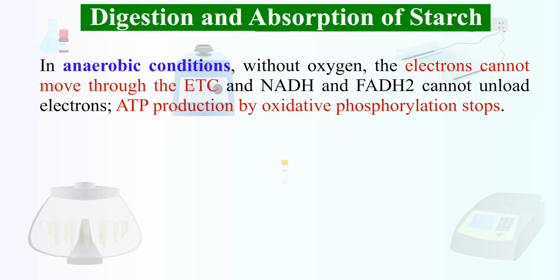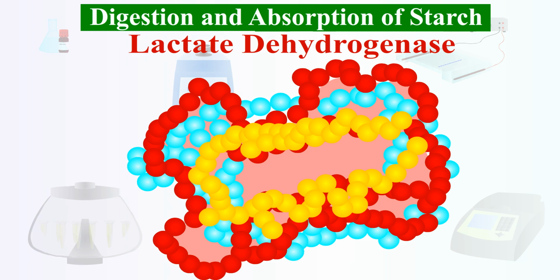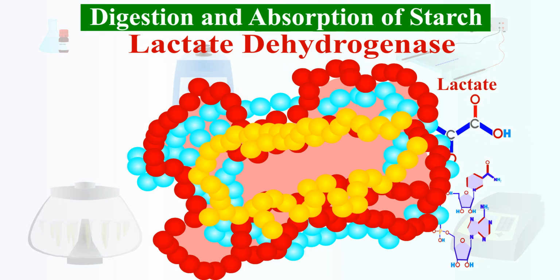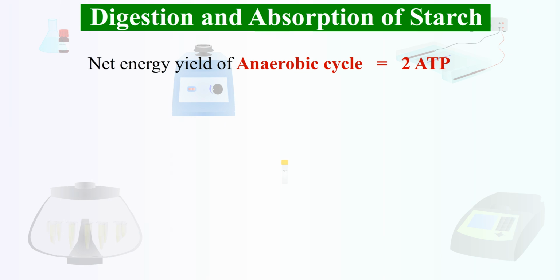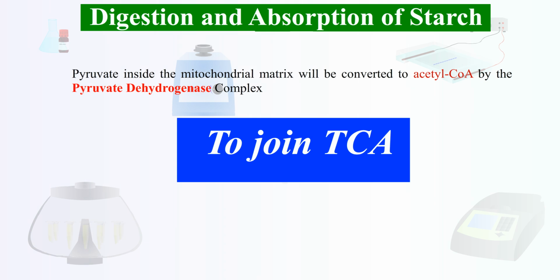In anaerobic conditions, without oxygen, the electrons cannot move through the ETC, and NADH and FADH2 cannot unload electrons. ATP production by oxidative phosphorylation stops. So, the enzyme lactate dehydrogenase converts pyruvate to lactate at the expense of 1 NADH. So, the net energy yield is 2 ATP only. This reaction will regenerate NAD+ for continued glycolysis in anaerobic conditions. Pyruvate inside the mitochondrial matrix will be converted to acetyl-CoA by the pyruvate dehydrogenase complex.